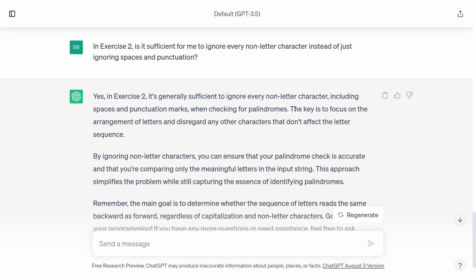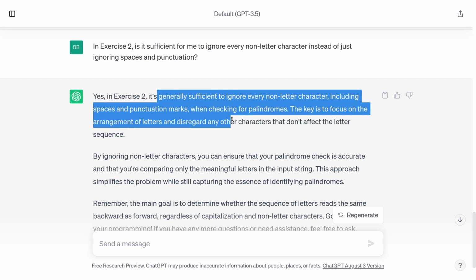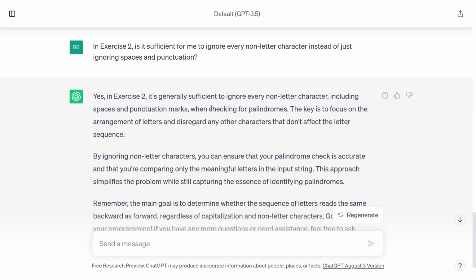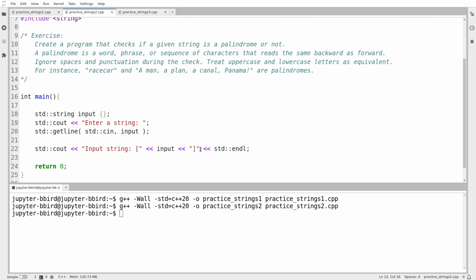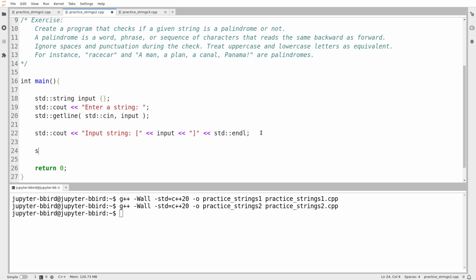It's trying to, I guess, tell me, don't worry about that, worry about the letters. So I'm going to treat this as gospel. I'm going to say, okay, fine. In that case, whether or not I keep a character will be based on if it's a letter. If it's not a letter, I'm going to throw it away. I'm going to ignore it. All right, so I need to make a cleaned up version of my string. So I'll make a string for that.